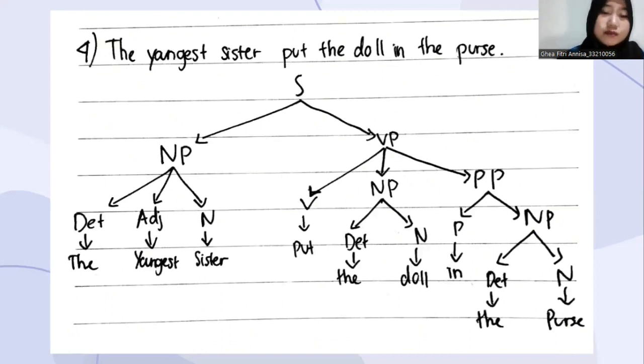The fourth is, the youngest sister put the doll in the purse. The first one we'll talk about is the noun phrase. There are three parts: the determiner is the, the adjective is youngest, and the noun is sister. For the verb phrase, there are three: verb, noun phrase, and prepositional phrase. The verb is put, and for the noun phrase, the determiner is the and the noun is doll. For the prepositional phrase, the preposition is in, and for the noun phrase the determiner is the, and the noun is purse.